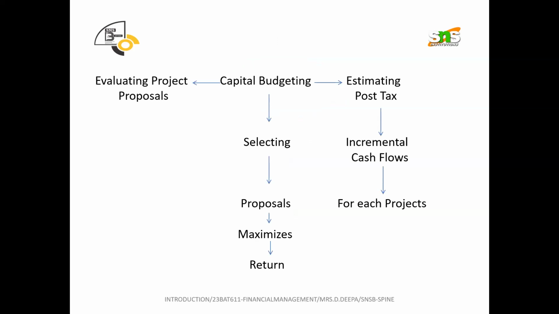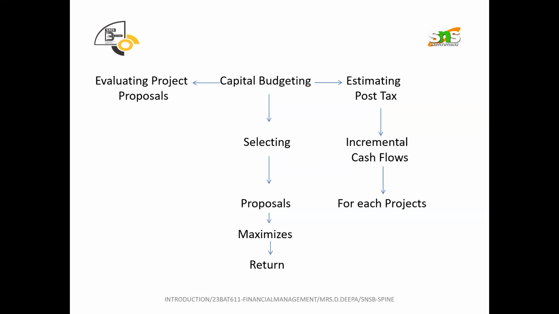In capital budgeting, after evaluating the project proposals, there will be n number of projects. So you need to evaluate them one by one, to see which project gives a better result. You need to select the proposal that maximizes your return.